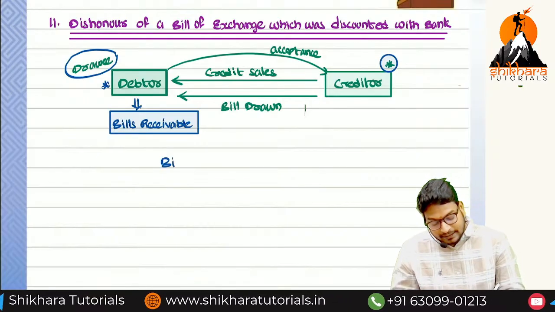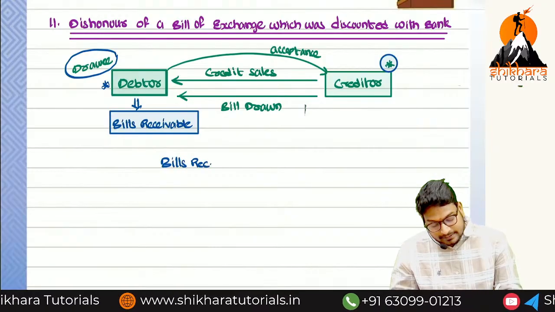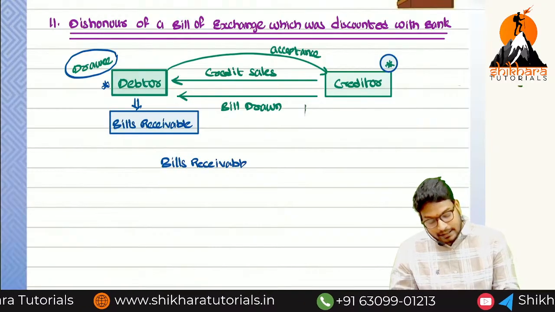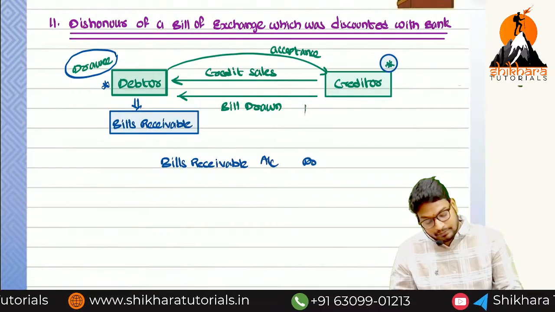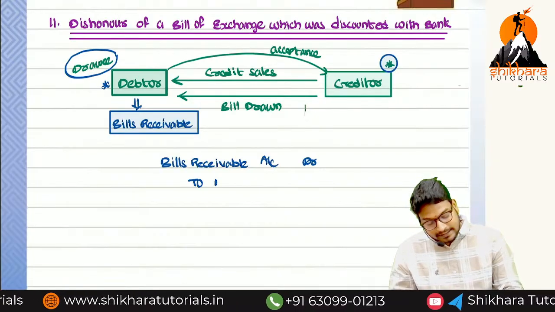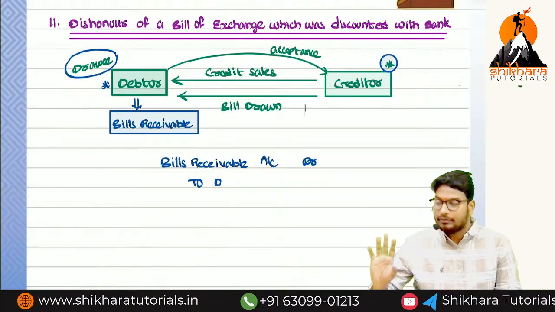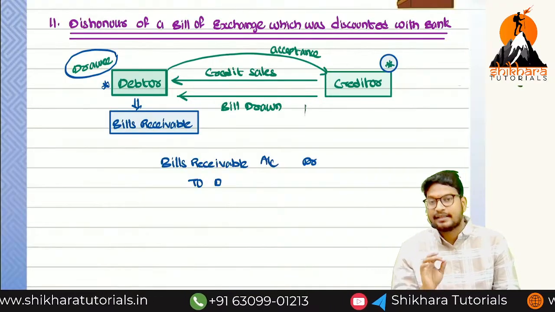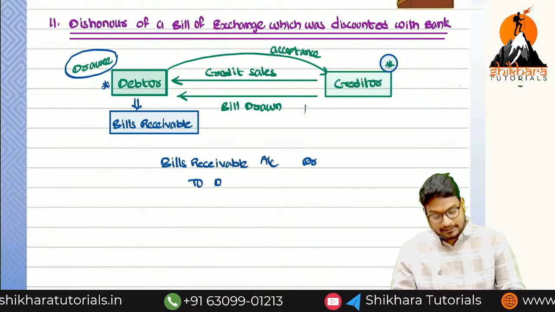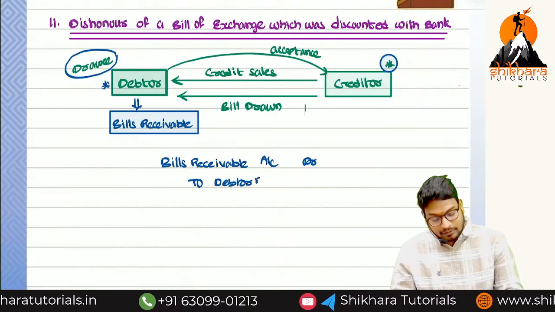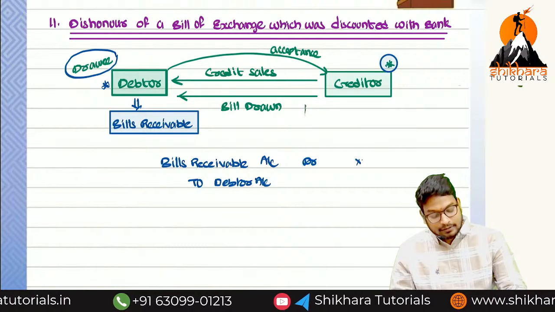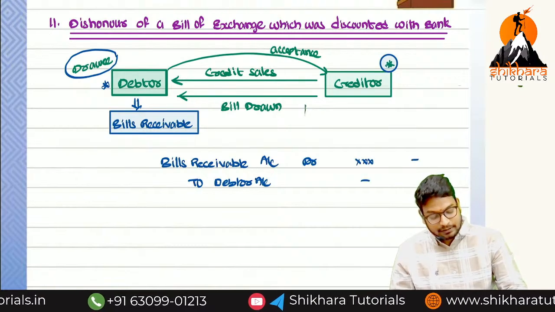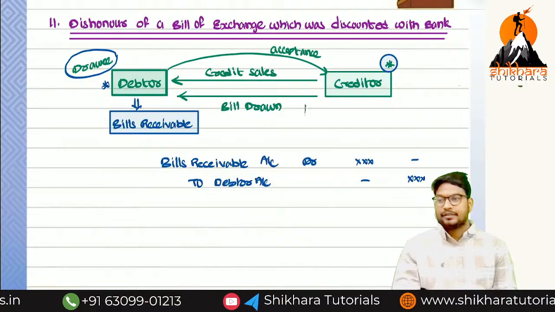We have to pass bills receivable account debited to debtor account. For now we used to call it debtor. In that chapter we can call it drawee. For your understanding purpose I am calling it debtor. So debtor account. Normally in the place of debtor, the drawee name will come into the picture.